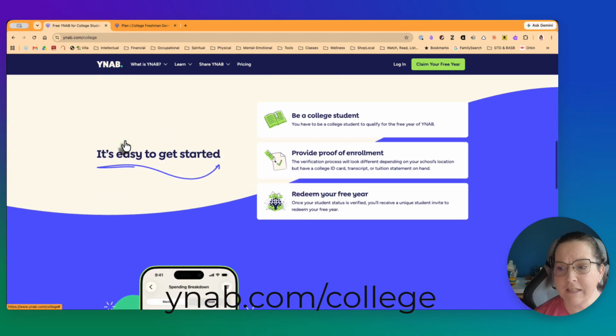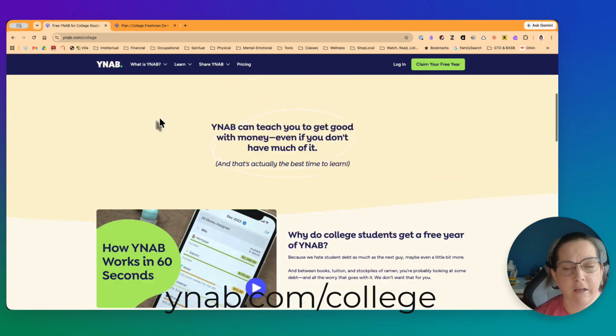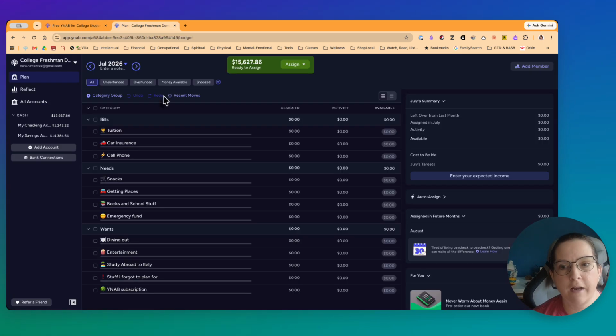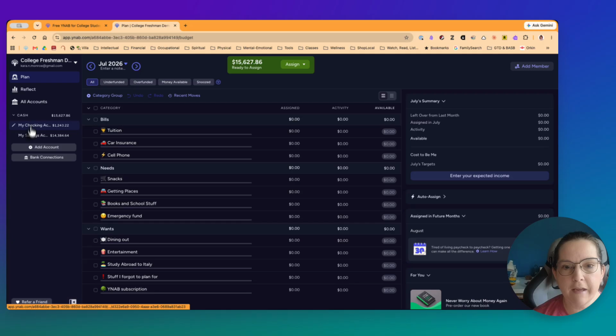It's not real hard to get it, but make sure that you take a look at that if that is something that interests you. We're going to go over here to YNAB and see these other 4 things that I think are really important, especially for new YNAB users who just may not realize that these things are possible. So if we look at the accounts, right now I've got 2 accounts, a checking and a savings account set up, and I can rename those and give them any name that I want.